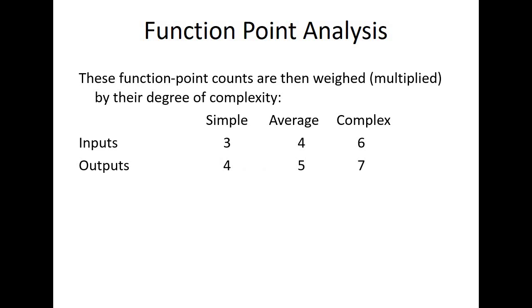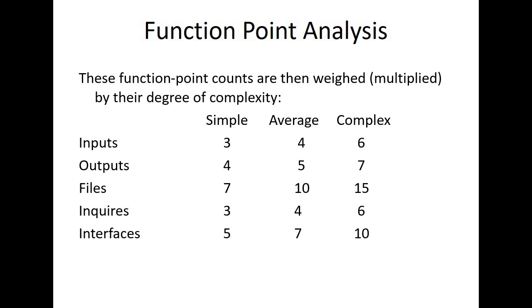Let's say for input I am giving 3 to the simple, 4 to the average and 6 to the complex. For output it is like 4, 5, 7. For files it is like 7, 10, 15. For inquiries 3, 4, 6. For interfaces 5, 7, 10.